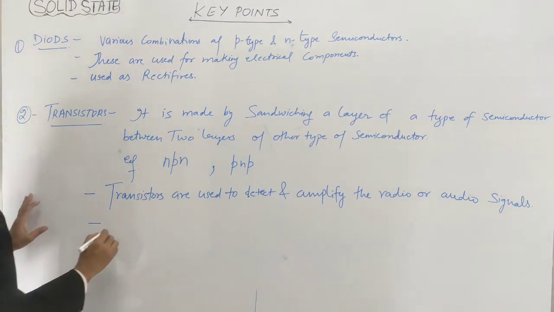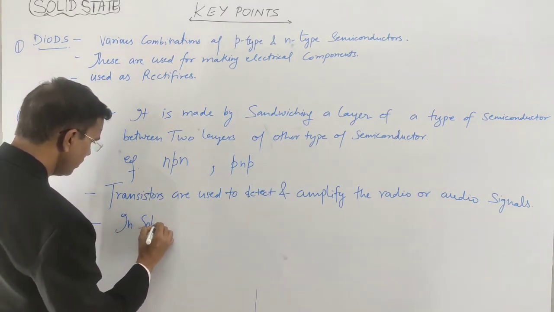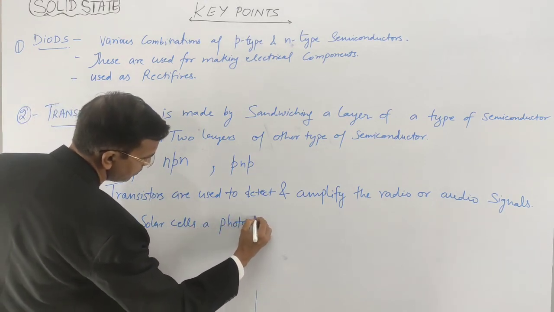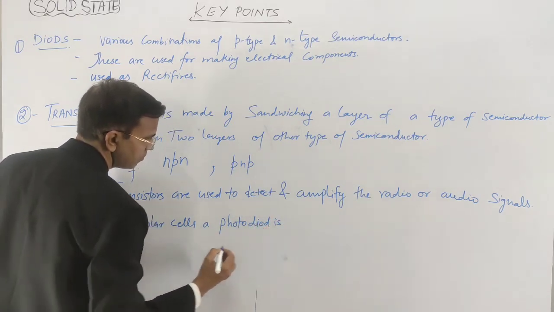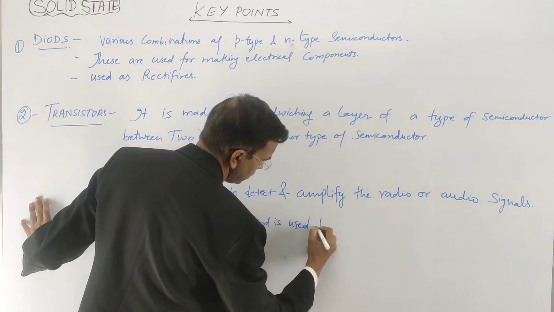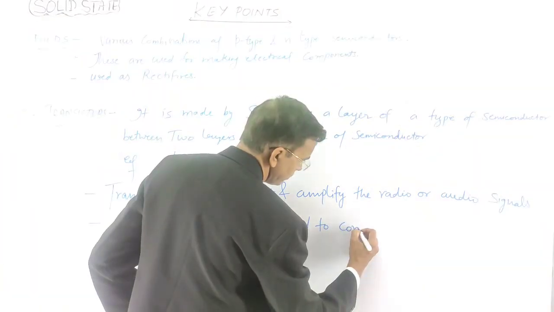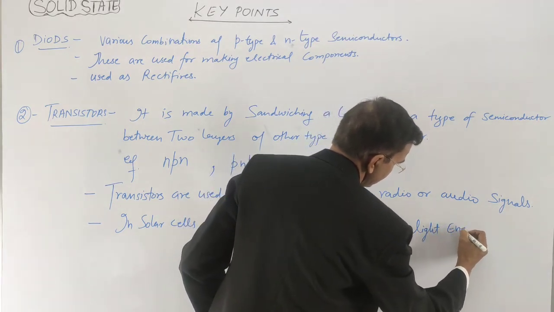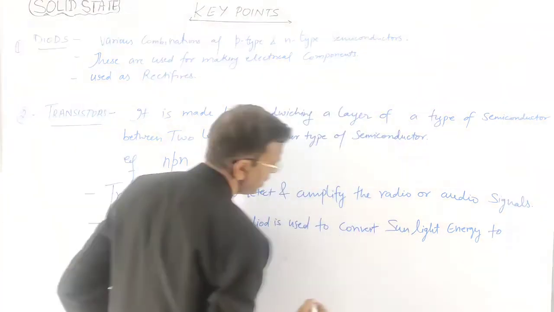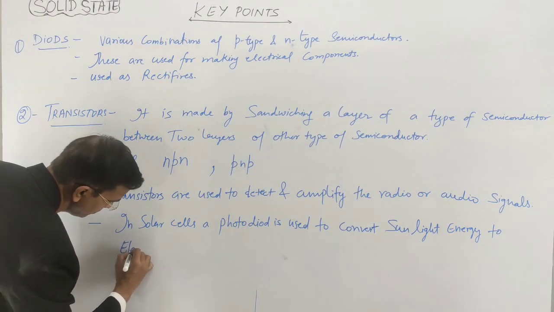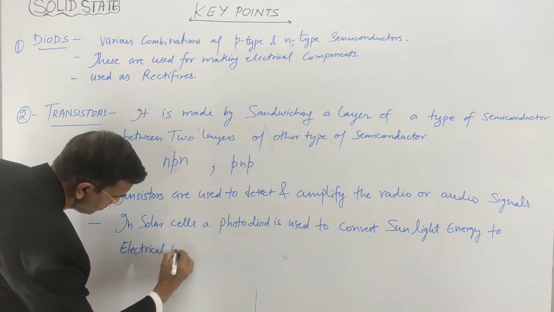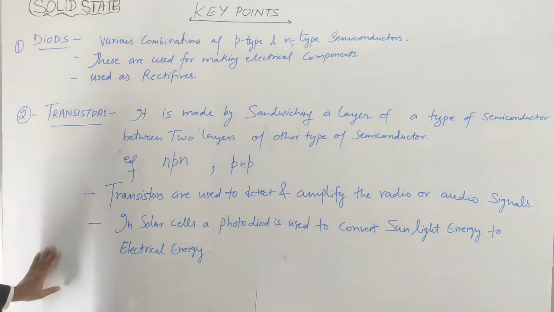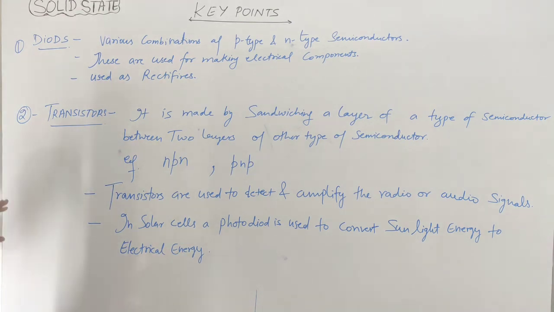In solar cells, a photodiode is used to convert sunlight energy to electrical energy. Right? So this is all about the transistors. Now, this is the second point, and I move to the third point, super